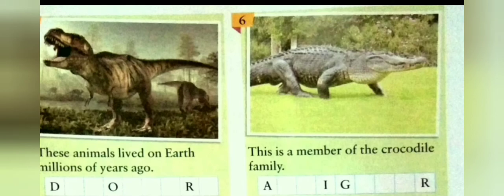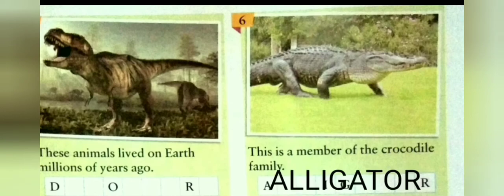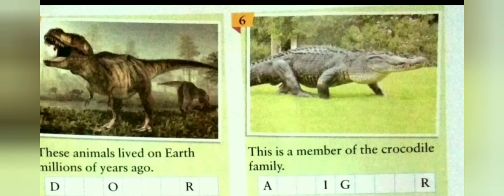Alligators live in freshwater environments such as ponds, marshes, rivers, and lakes. We will write in the space given: alligator.